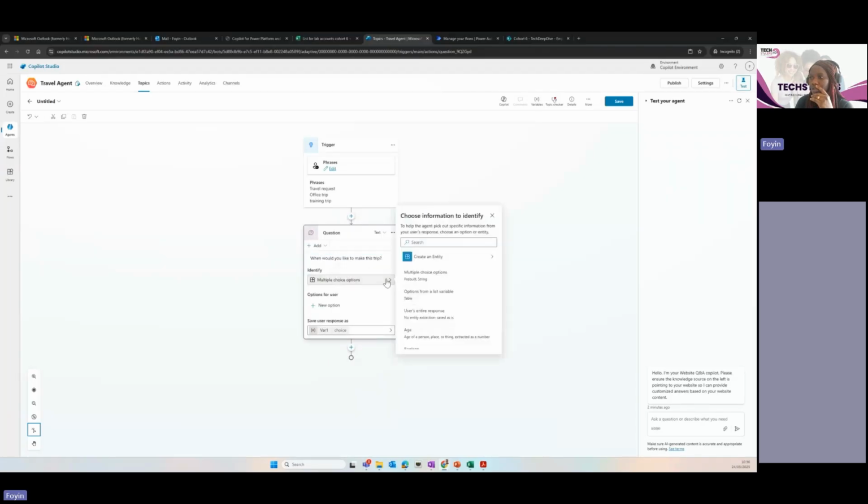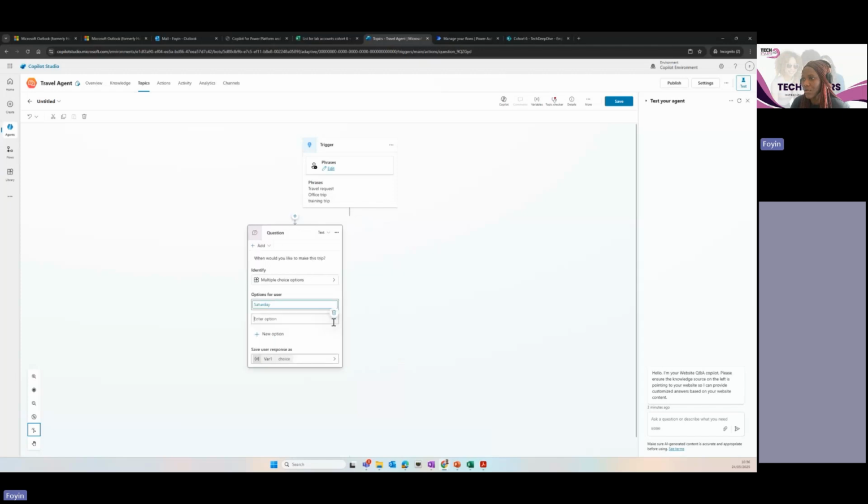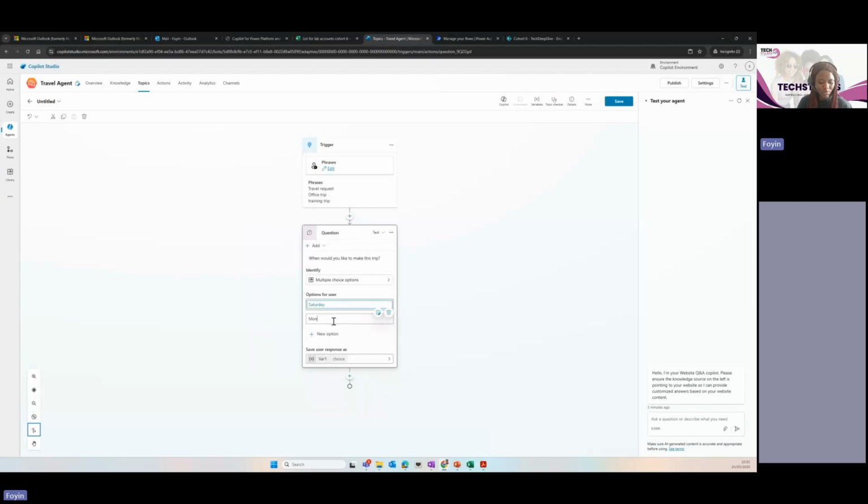So I want to have multiple choices. Do I want to create an entity or just make it a manual entry? Is it color? There are some default things here that you can pick from automatically if you want to use any of these. And if your list does not exist here, you can add the option manually yourself. So we can say maybe Saturday. Now, this is just a fictitious example, right? So you can say maybe Saturday, or you can say Monday.